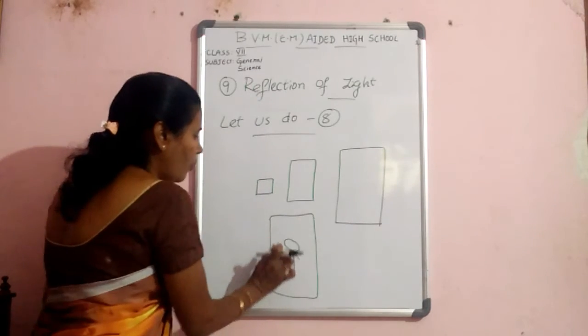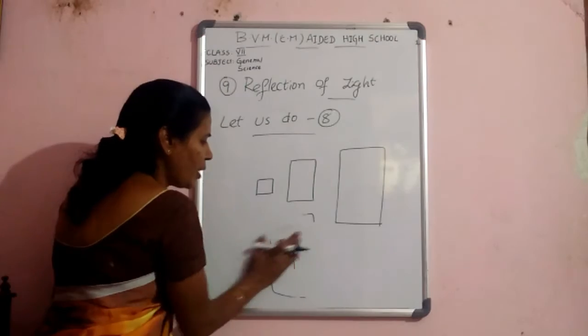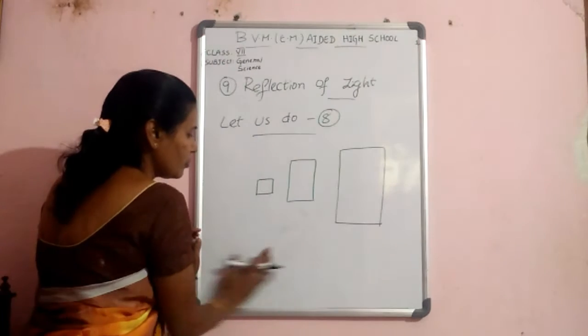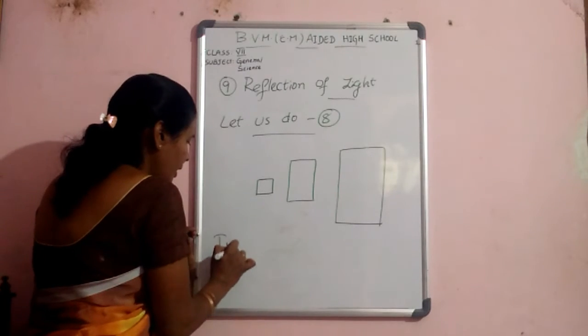From these examples, what do you understand?